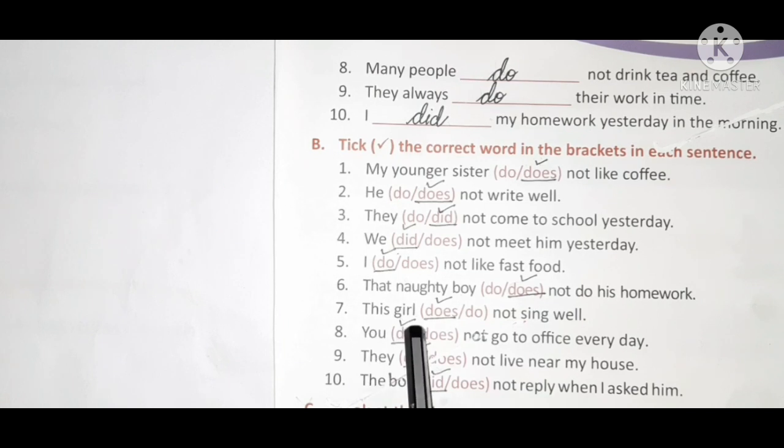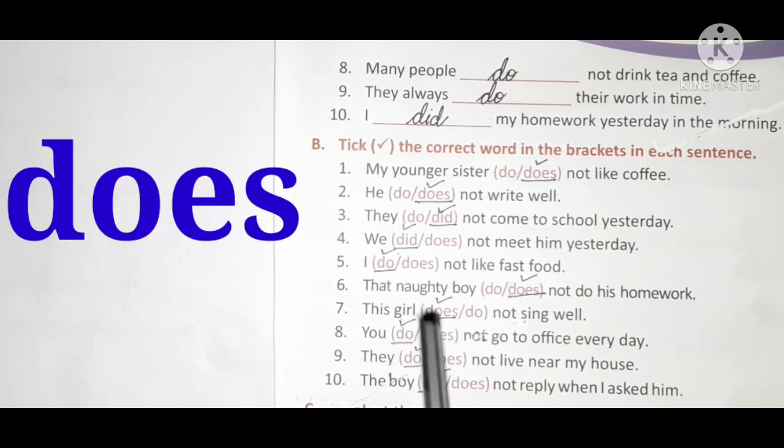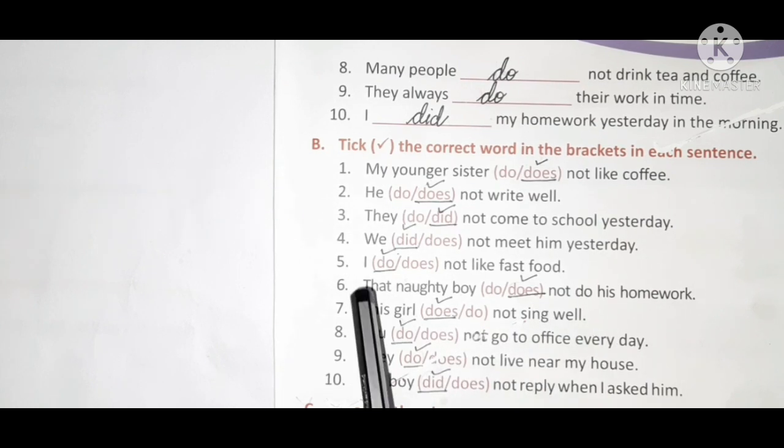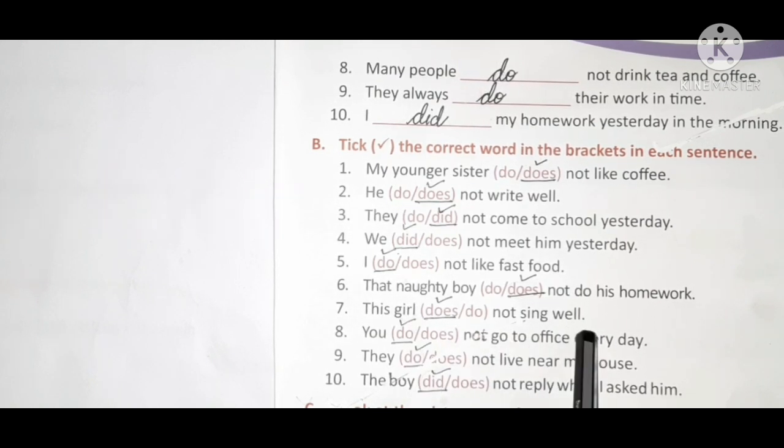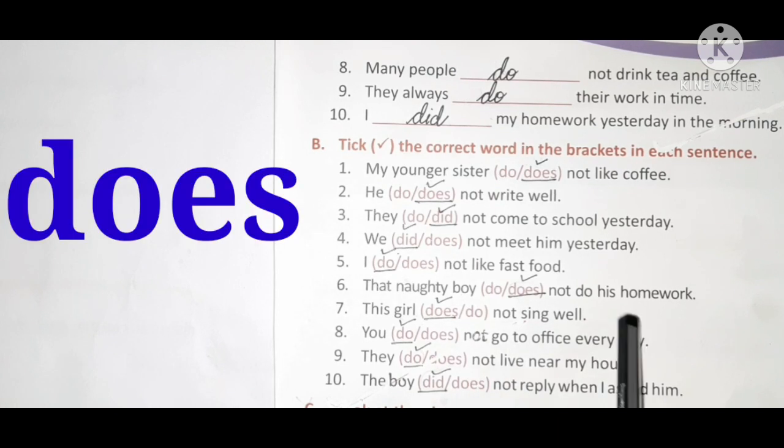Seventh one. This girl do not sing well. So which is the correct one? Does. This girl does not sing well.